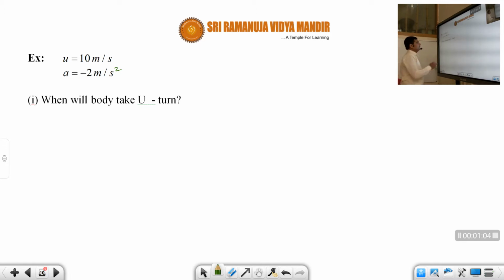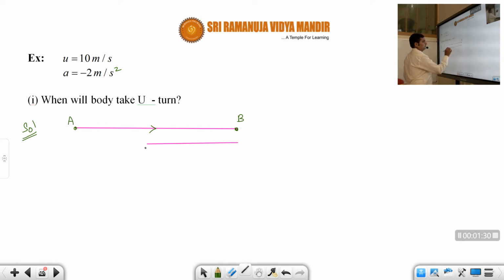So now let us see when. When means now we have to calculate the time. First of all, let us draw the trajectory. So that means it will go like this. Let us say this is A and let us say this is B. It is traveling like this. Now from that point it will take a U-turn like this, and let us say it comes to some point C. So it will take a U-turn at B.